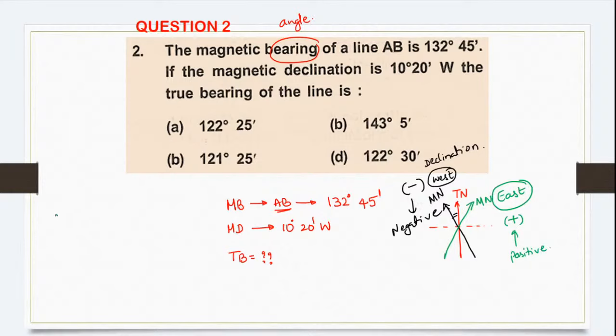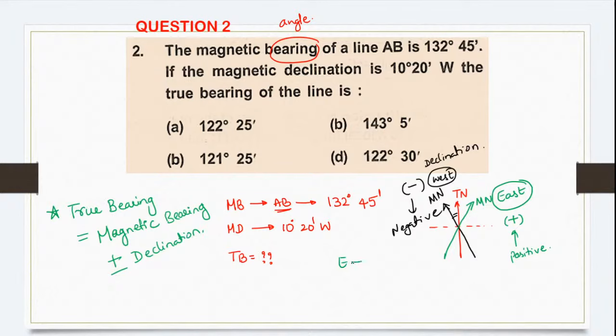Okay. So the formula which holds good for your true bearing is what? True bearing is equal to magnetic bearing plus or minus declination. Now this plus or minus depends upon whether it's east or west. For east it is plus and for west it is minus.